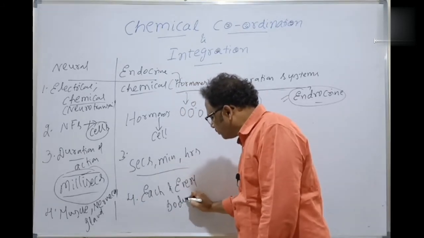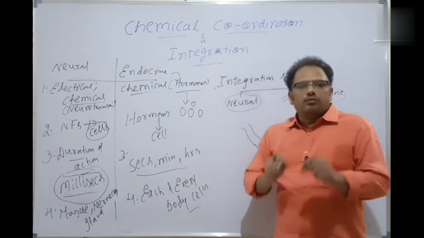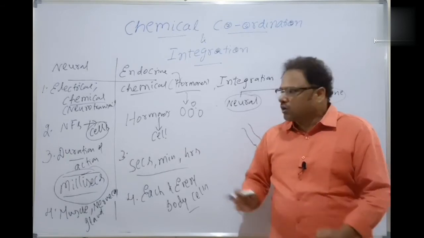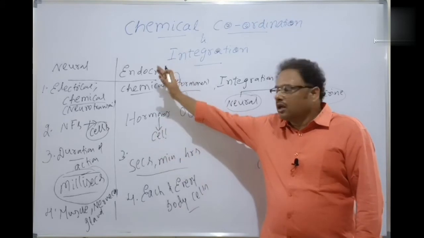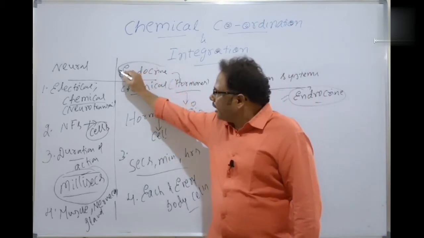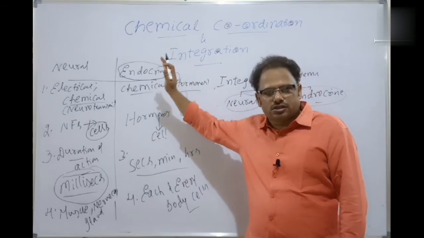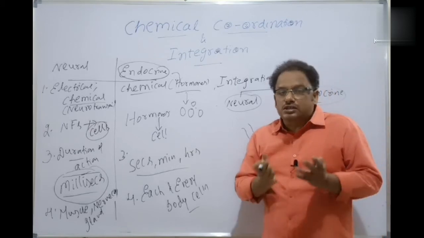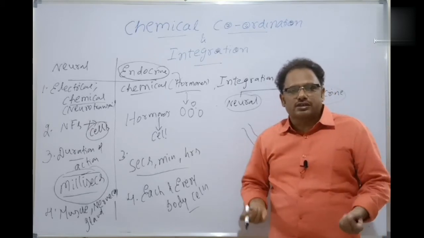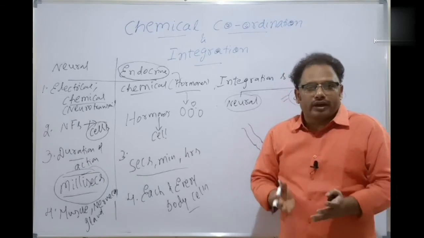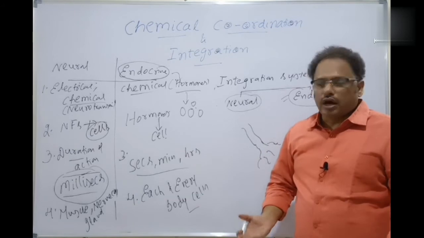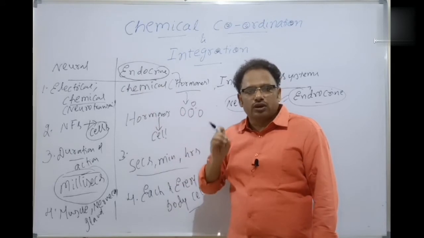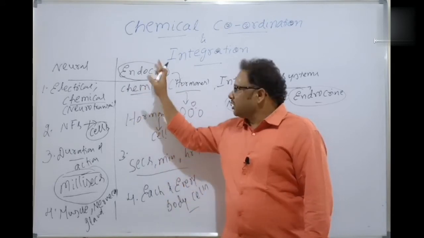of the human being, almost every body cell, is excited, inhibited, or coordinated because of the hormone. That's why this endocrine system has to be developed as a second integration system, without which life is not possible. Without integration, homeostasis is not possible, and without homeostasis, metabolism is not possible. And without metabolism, life is hampered. That's why the second integration system, called the endocrine system, had to develop during the course of evolution. Okay, students. So this endocrine system is here.